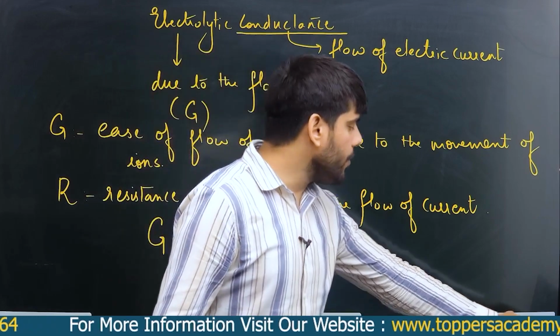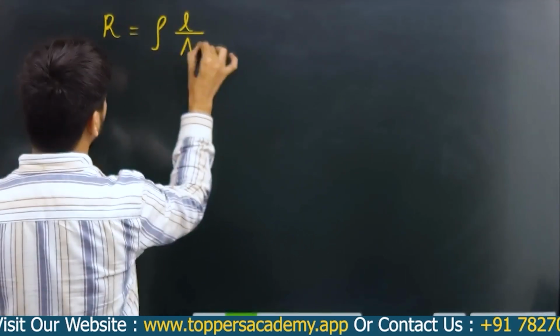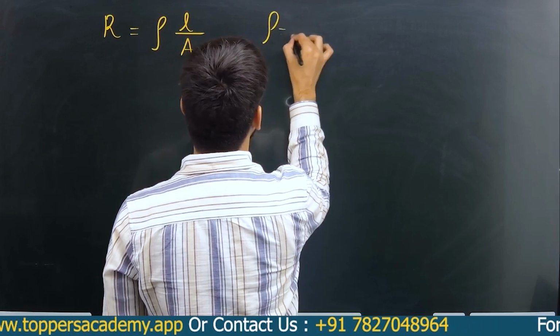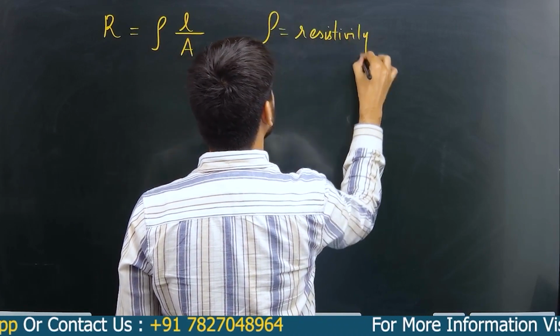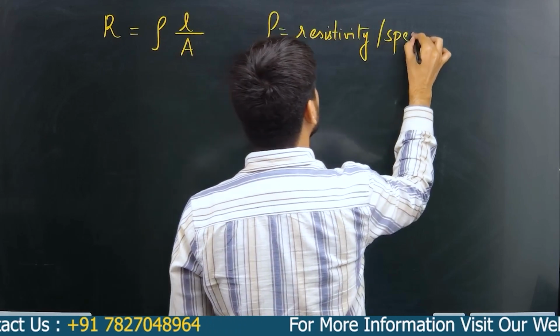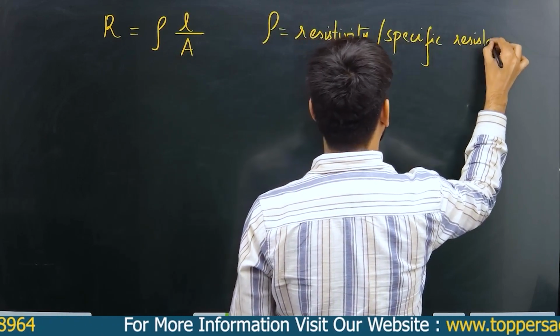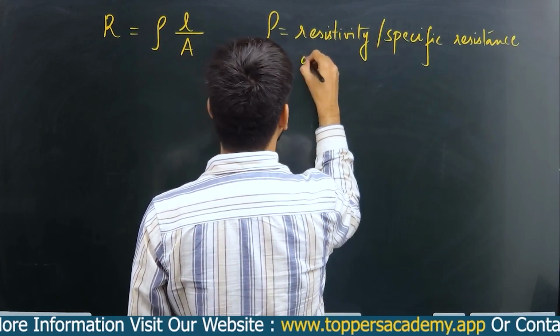Now we also know that R is equal to rho L by A, where rho is the resistivity, or specific resistance, of a substance. This is a property of a substance.